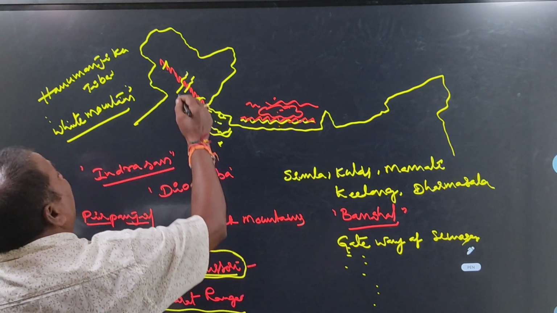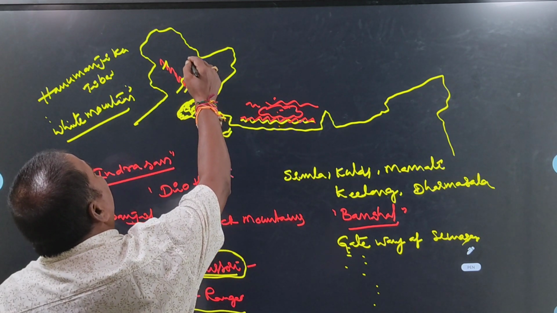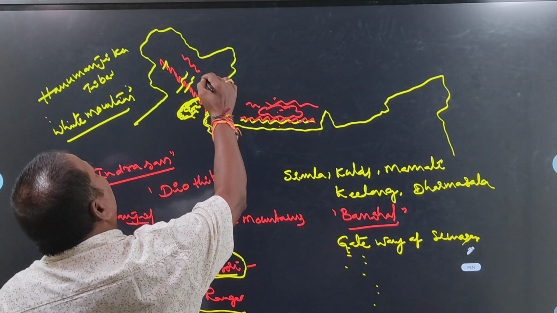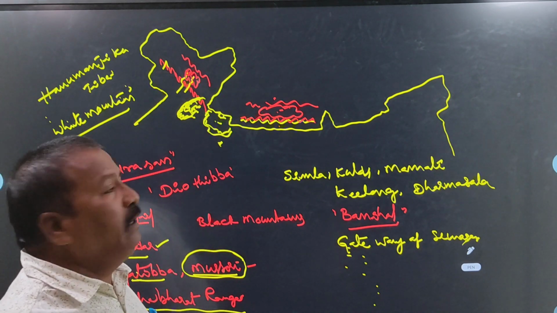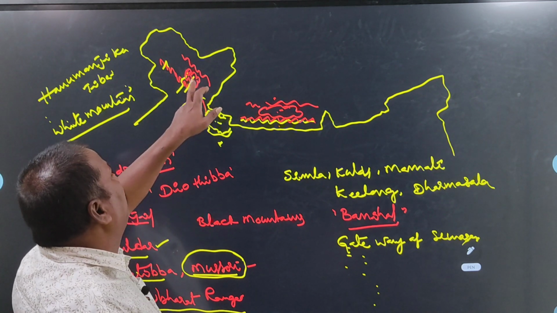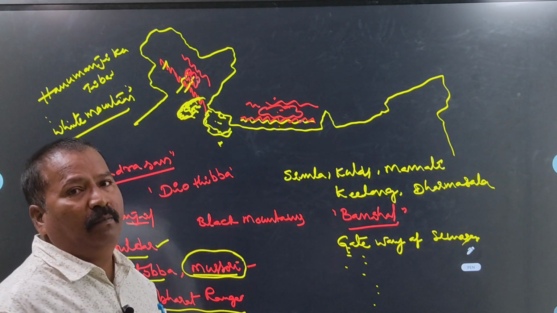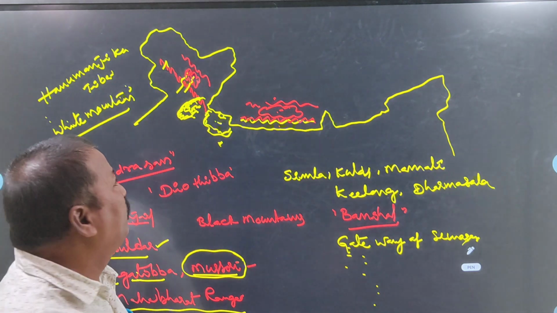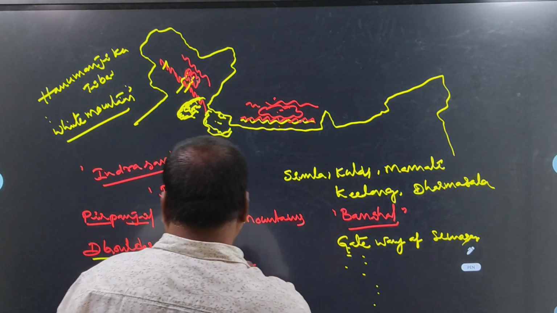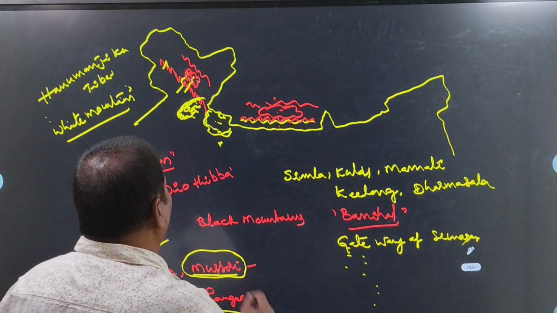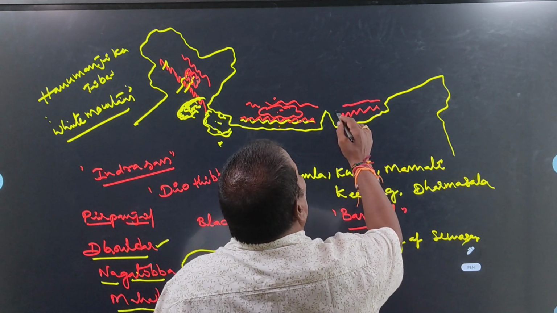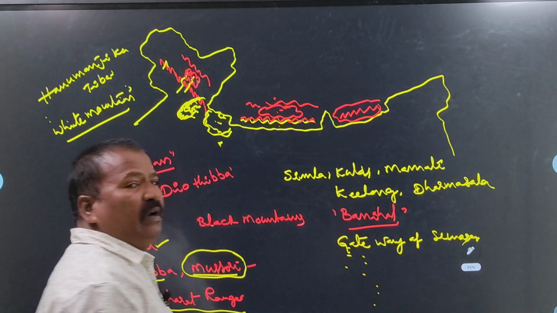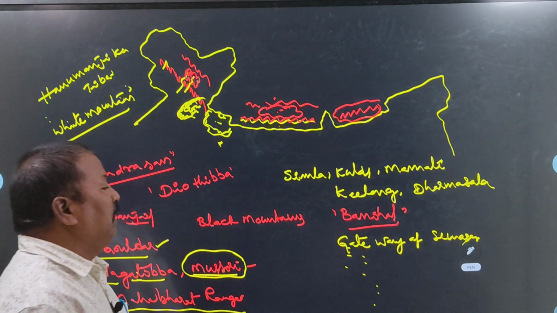In the same way, in between Pir Panjal and Himadri, Great Kashmir Valley is there. Great Kashmir Valley is located in between Himadri and the Pir Panjal range. Next, after the Mahabharata ranges, Black Mountains are located in Bhutan. These are also one of the parts in the Middle Himalayas.